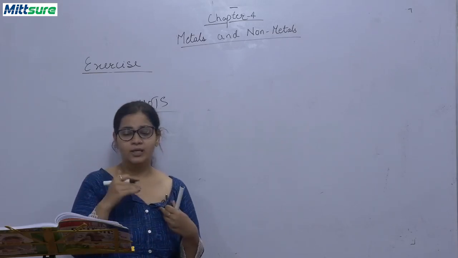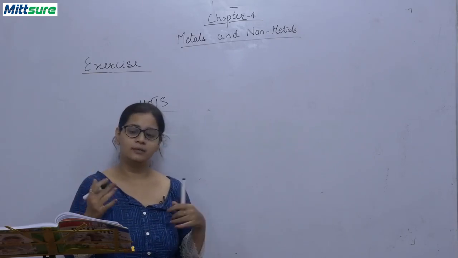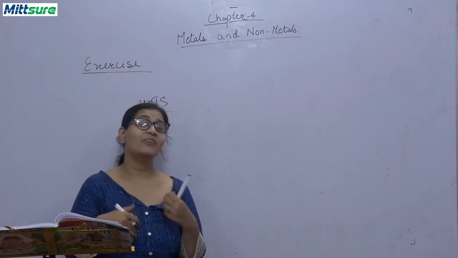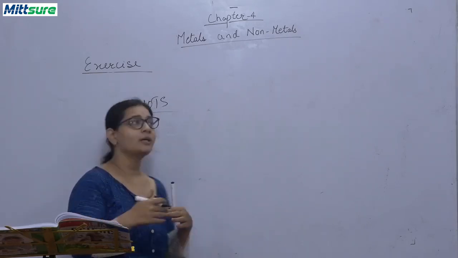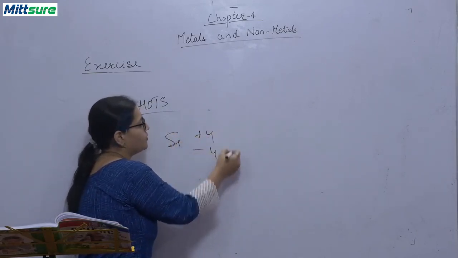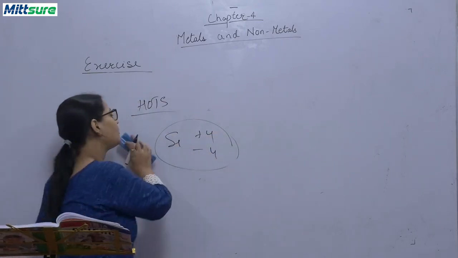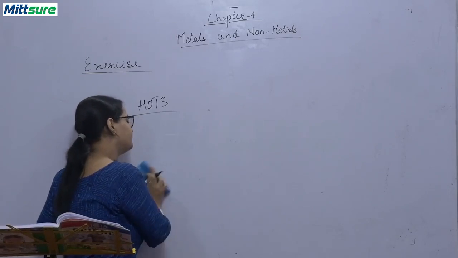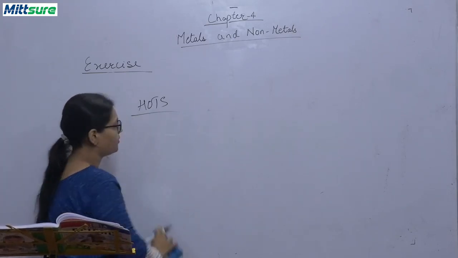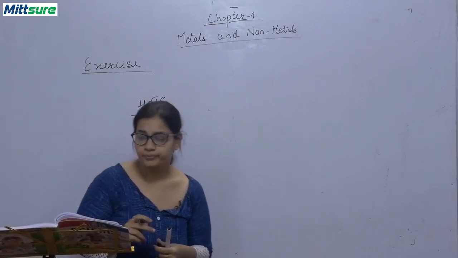So these germanium and silicon, they have this type of tendency. Okay, now you have to write about this valency thing. Please do check because the silicon can have +4 valency and -4 valency. So this is a metalloid. It can accept 4 electrons or it can give 4 electrons.